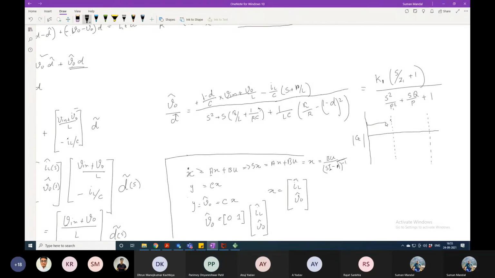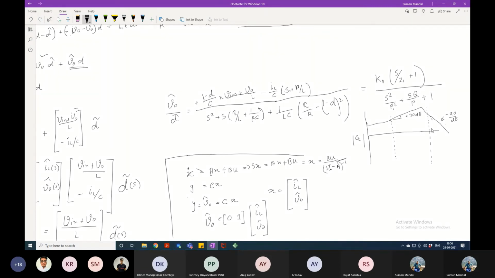It will come up to here, then it will go like this, and then it will come like here. Exactly. Understood? So here the slope will be plus 20 dB, and here the slope will be minus 20 dB.